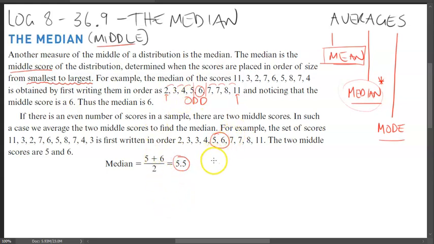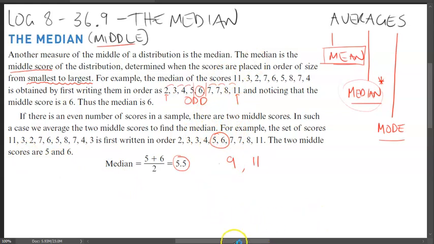Another way I think of it is I look at 5 and I look at 6 and I say, hey, what's in the middle of 5 and 6? In this case, it's 5.5. If the two middle numbers were, say, 9 and 11, and you ask what's the middle number between 9 and 11, this ends up being 10. Again, you can work it out through this average way: 9 plus 11 is 20, and 20 divided by 2 is 10. Works either way, okay? It's just like finding the middle number of two values.